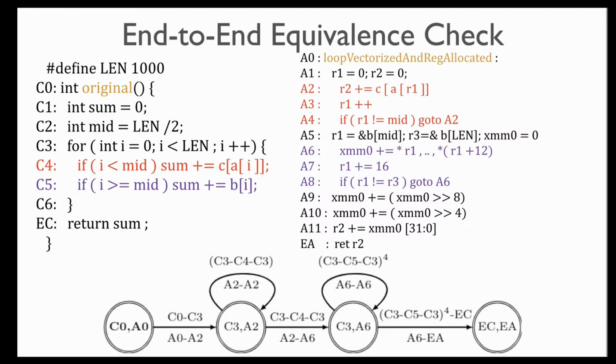Now, how is our algorithm able to figure out this product CFG? The first key idea here is that we're going to incrementally construct the product CFG. I'm going to show what this incremental construction of product CFG means. So basically, for example, we'll start with the single node C0, A0, and then we'll try to figure out what could be a potential correlation for A0 to A2, for example. And so maybe we'll find that, oh, for A0 to A2, it should be C0, C3. How do I figure this out? I'm going to use some counterexample guided techniques, and I'm going to talk a little bit more later about this.